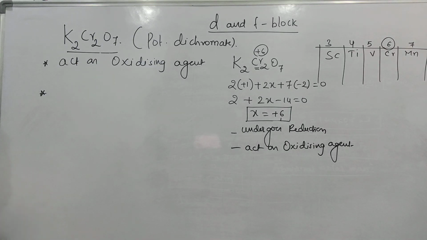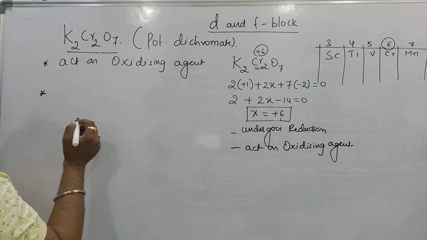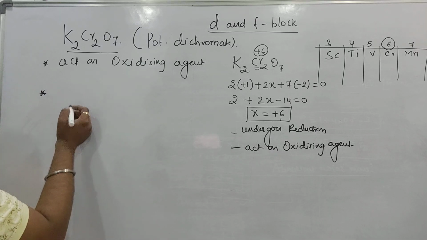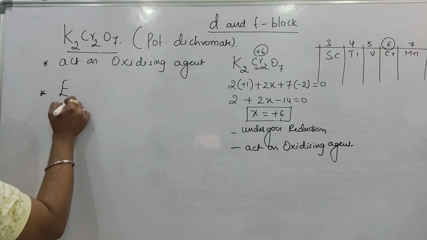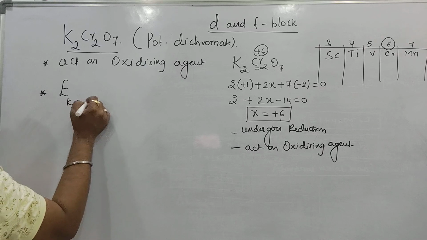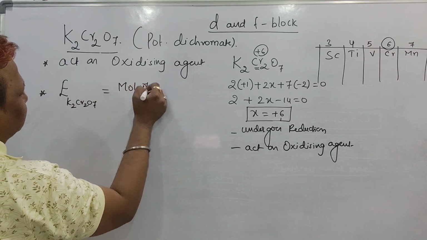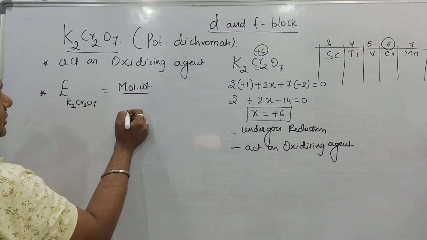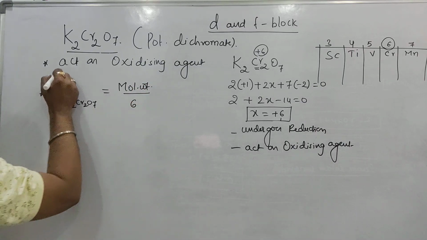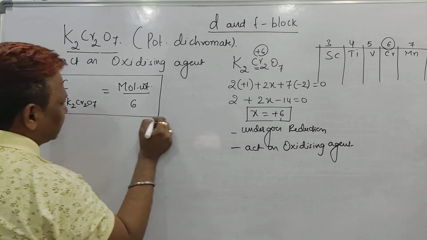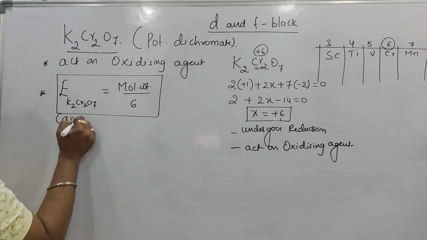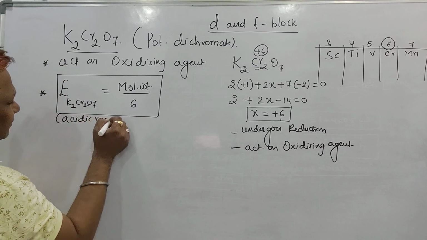Second point: most of the time in mains and mid-level exams we get the question, what is the equivalent weight of K2Cr2O7? You should say: molecular weight of K2Cr2O7 divided by the change in oxidation number, that is 6. This change in oxidation number can be seen only in acidic medium.